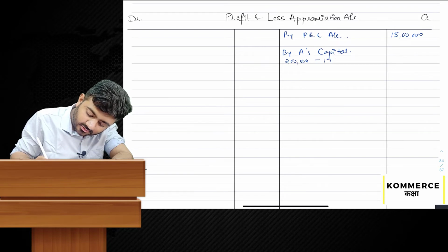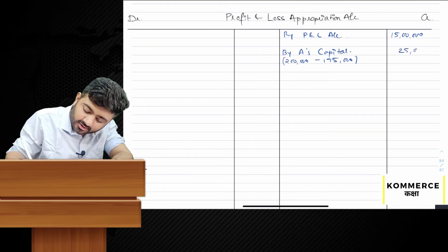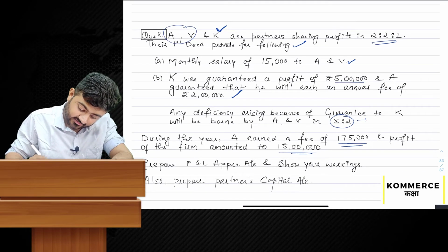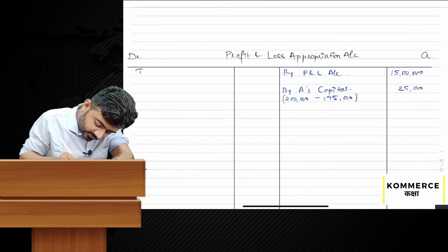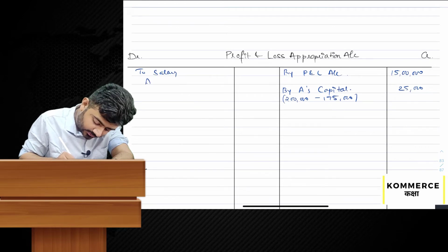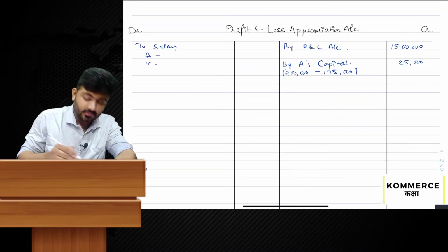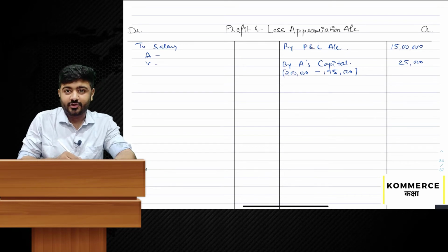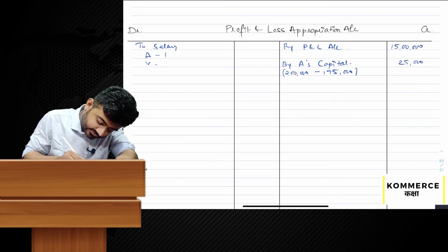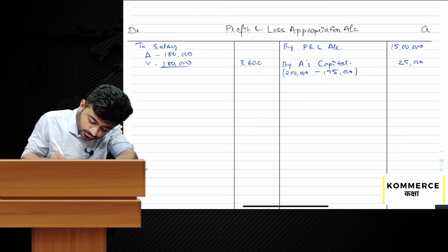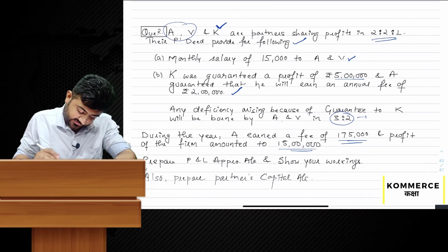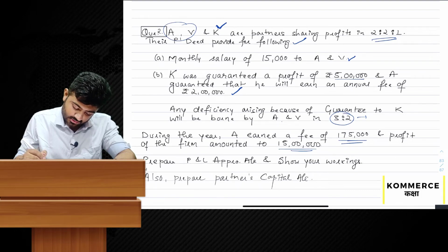Two lakh minus 1,75,000, that is 25,000. Otherwise, monthly salary of 15,000 to A and V. Salary to A, V: 15,000 into 12, 1,80,000 each. Any other expense? No, directly we will go to guarantee.